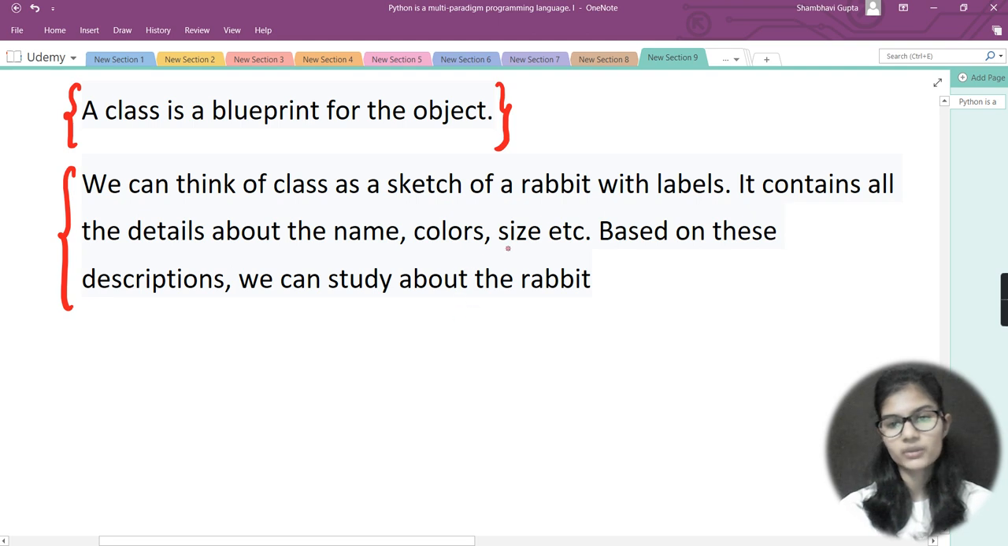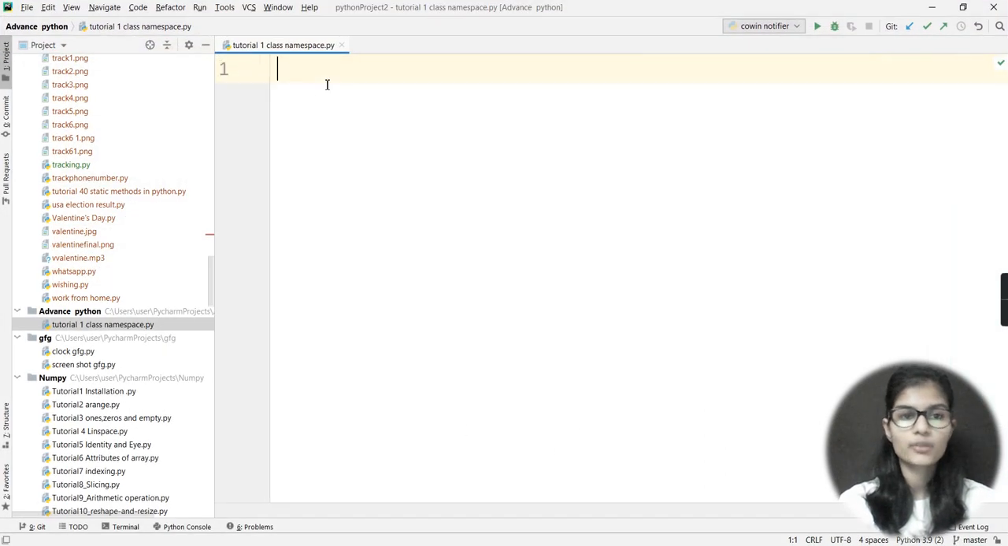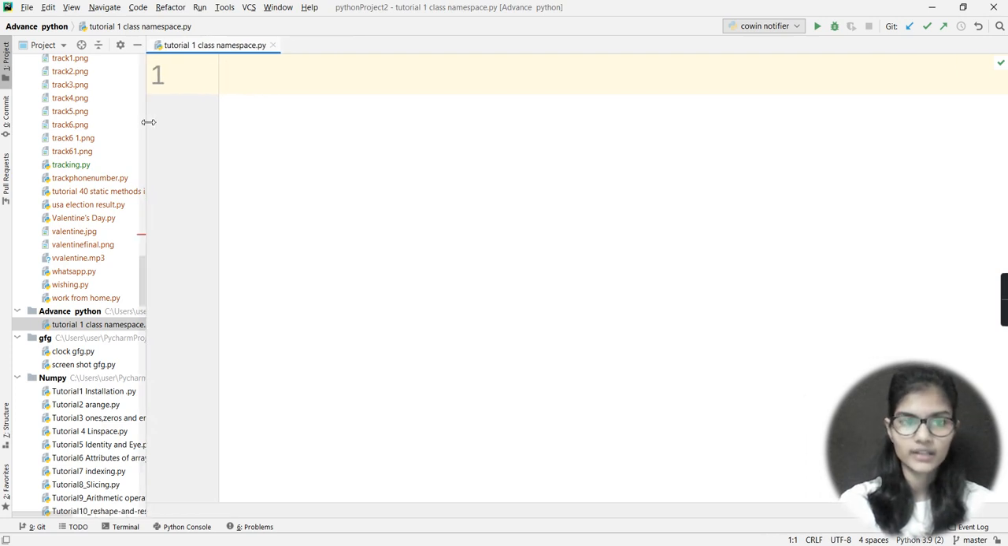Same here, I have mentioned the rabbit, that it contains all the details about the name, color, size, etc. Based on these descriptions, we can study the rabbit. Right, so I hope it is now very clear to you what an object-oriented programming language is, what a class is, and what an object is. So from today itself, I'm moving towards my PyCharm IDE, and we'll be seeing some example programs of how to make a class and object in Python programming.